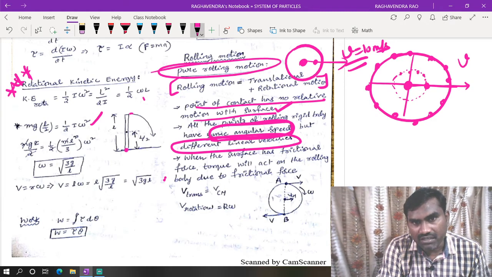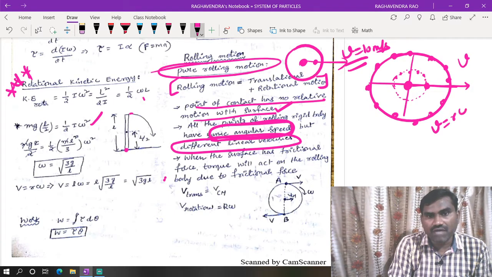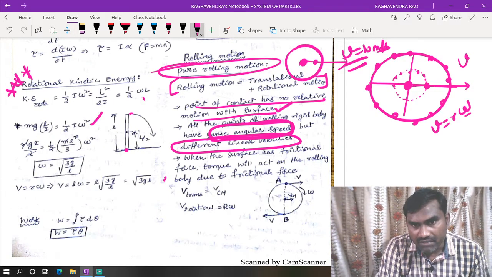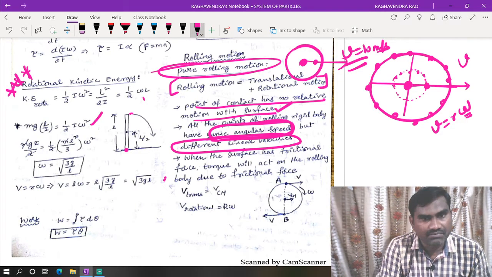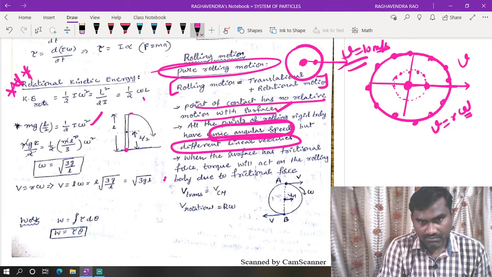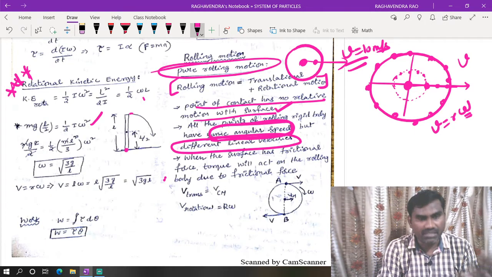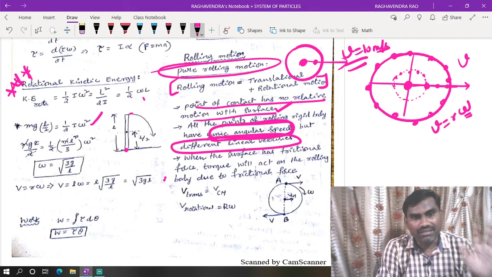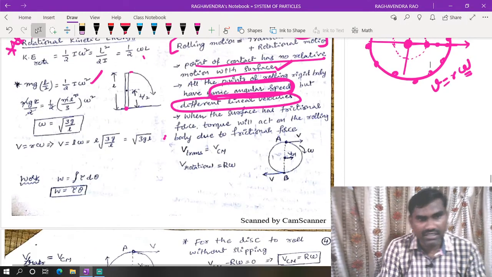But if you compare the linear velocity, v is equal to r omega, even though the angular velocity is the same. This r is the distance from the axis of rotation. So because of this value of r, the value of v will depend. That is the reason different points have different linear velocities, but all the particles have the same angular velocity. This is a very important point regarding rolling motion.